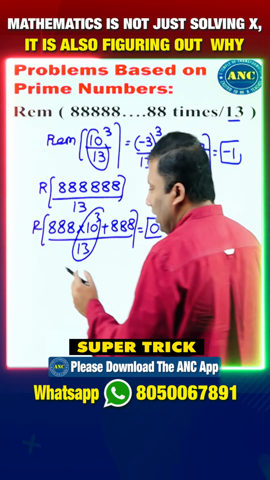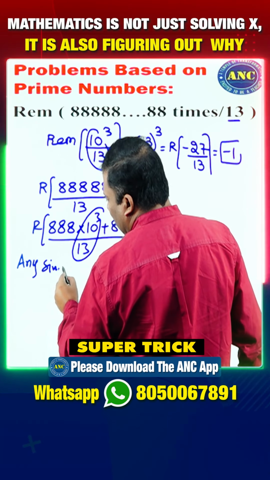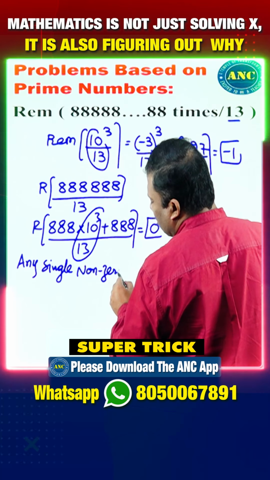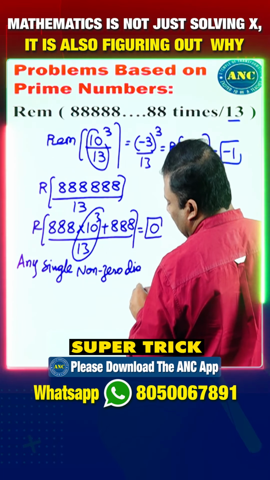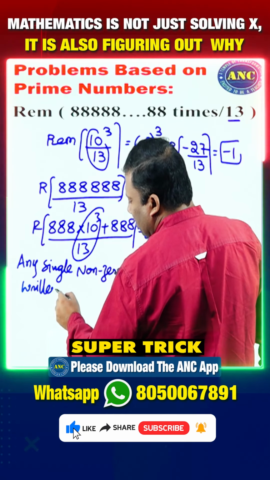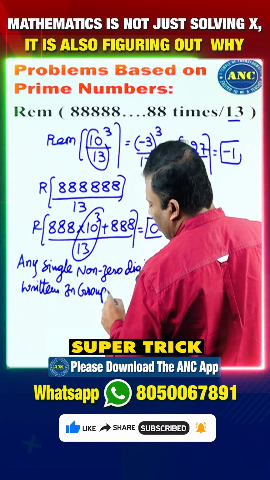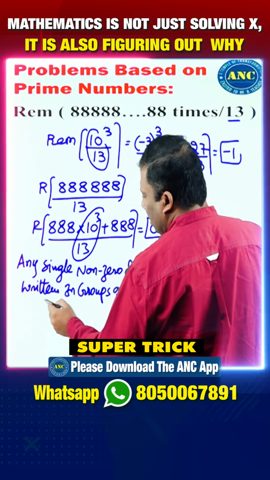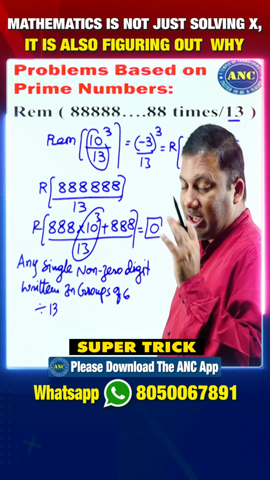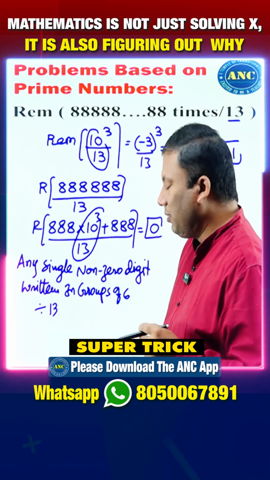That means any single non-zero digit written 6 times, written in groups of 6, is always divisible by 13. If 8 is written 6 times, divisible by 13. 8 is written 12 times, divisible by 13.